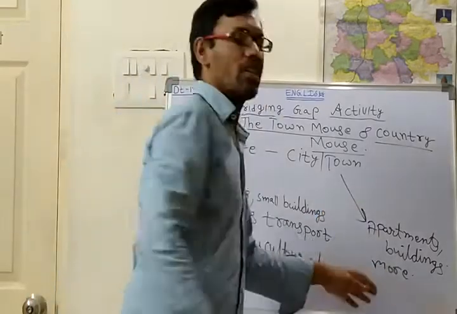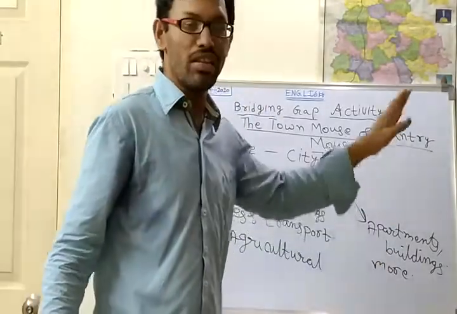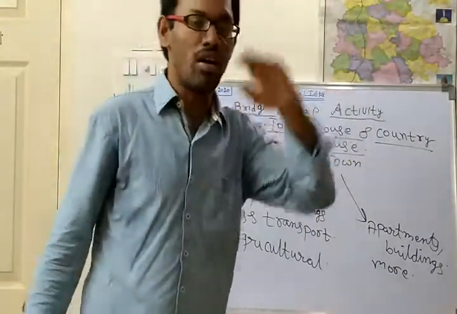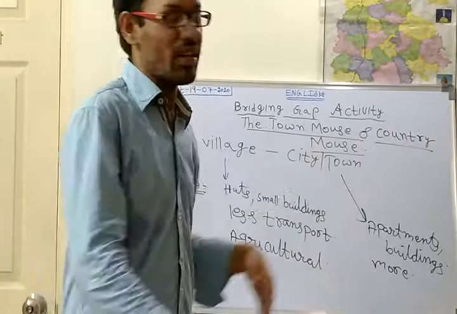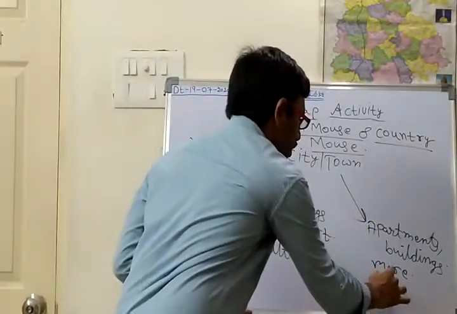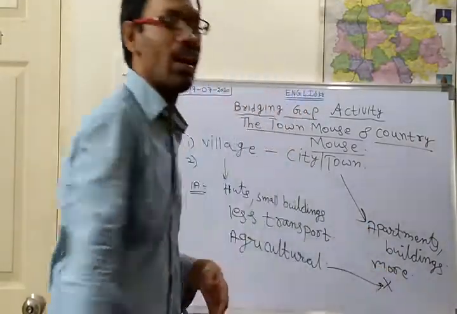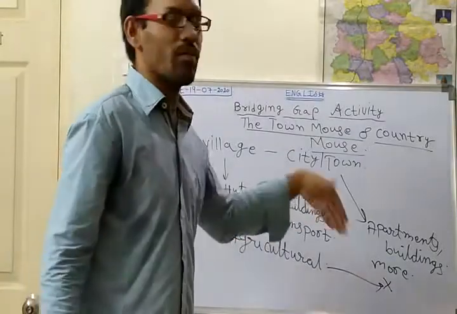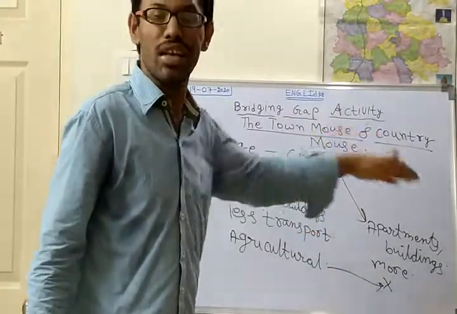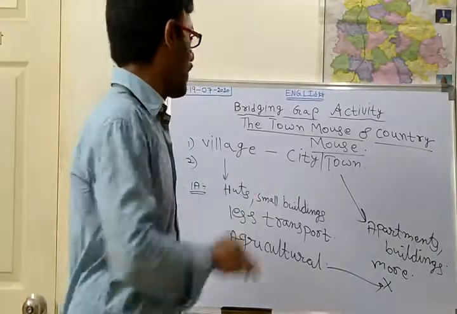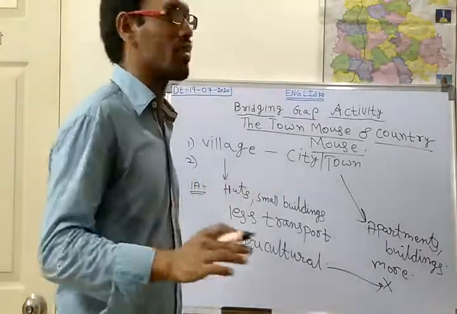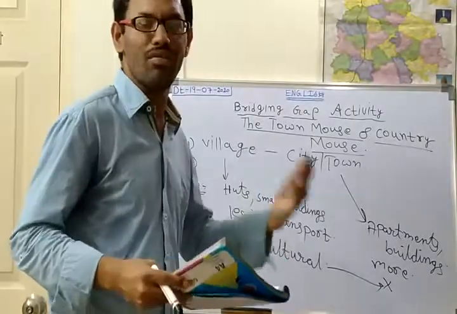But in the city or towns, outside of the city or town there will be agricultural lands, but in the city there won't be agricultural lands. So like this there are some differences between villages and towns or cities. So this is about differences. There will still be so many differences.